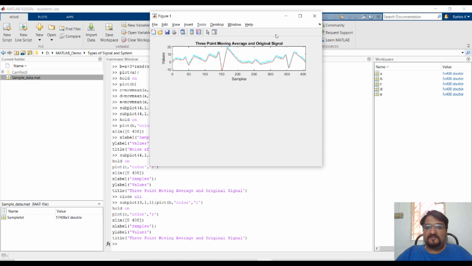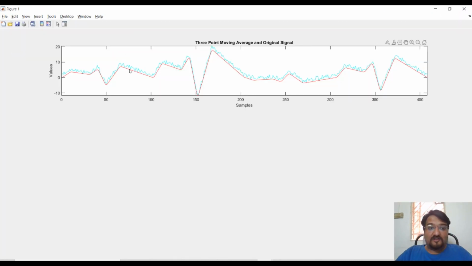So this is your 3-point moving average. You can see your input will have all the variations, whereas your 3-point moving average still has some. It's not completely smooth, but it is better than what is there in cyan color, your input trace.